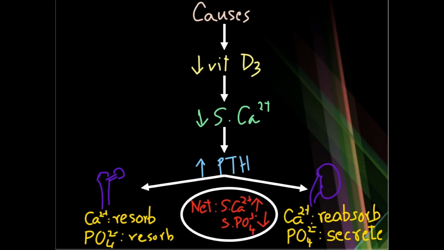So in bones, they'll cause calcium and phosphate reabsorption, whereas in the kidney they'll cause phosphate excretion. However, for mineralized osteoid to form, you know that both calcium and phosphate are necessary. Although calcium is present, phosphate is not there. That is why mineralization is not happening properly.